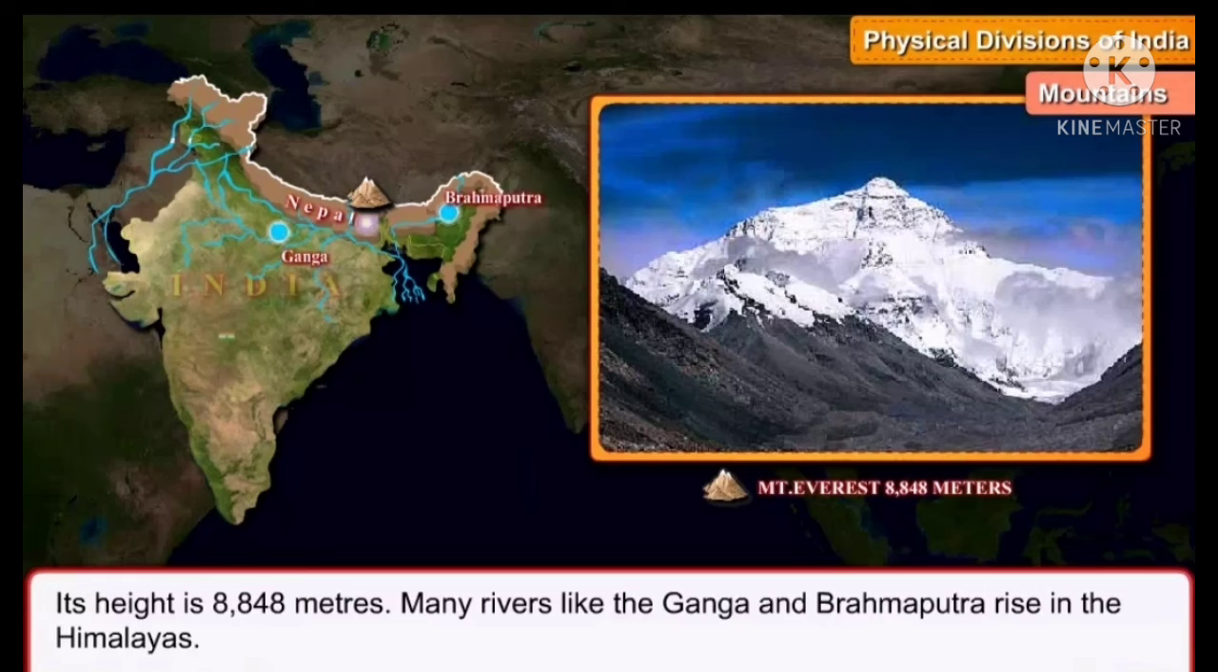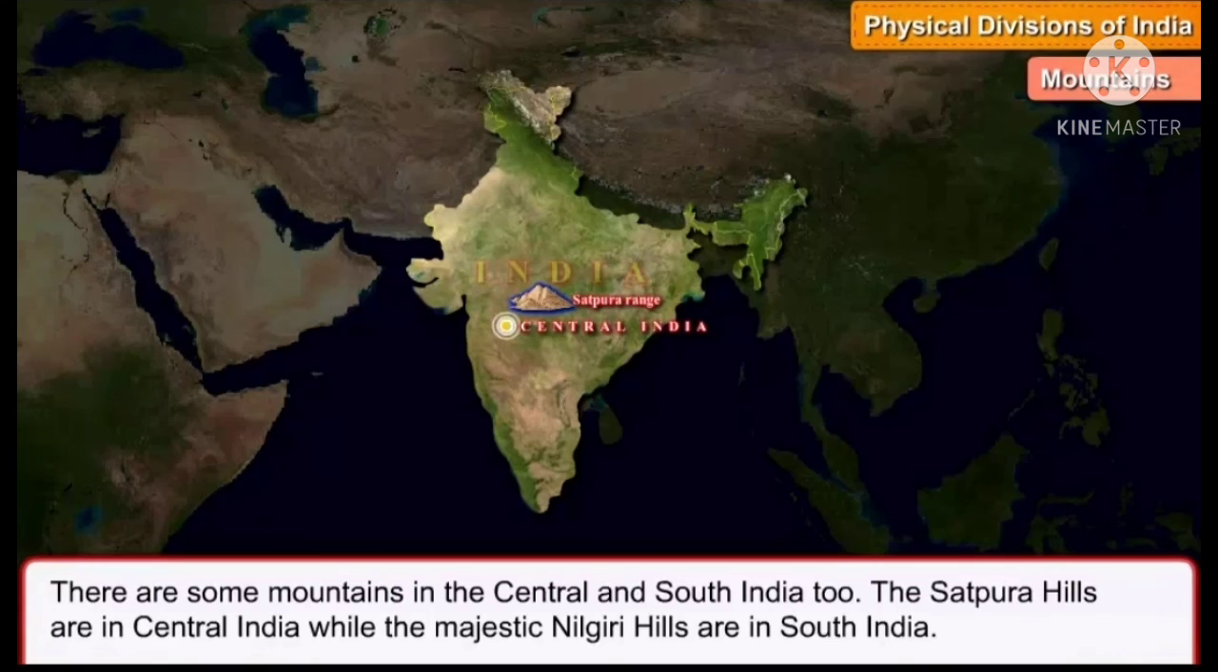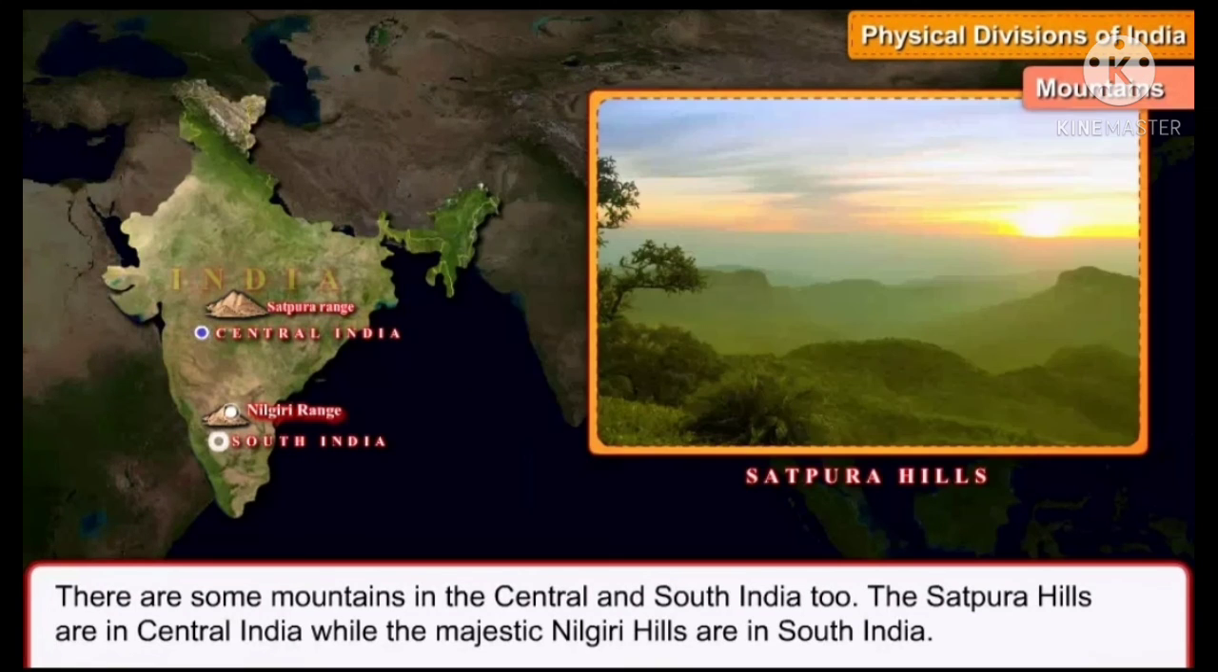Many rivers like the Ganga and the Brahmaputra flow from these Himalayas. Many rivers like the Ganga and the Brahmaputra also rise in the Himalayas. There are some mountains in central and south India too. As you can see in the picture, the Satpura hills are in central India, while the majestic, impressive Nilgiri hills are in South India.